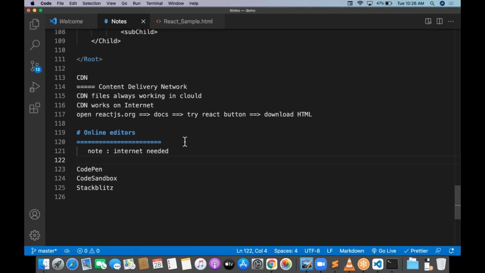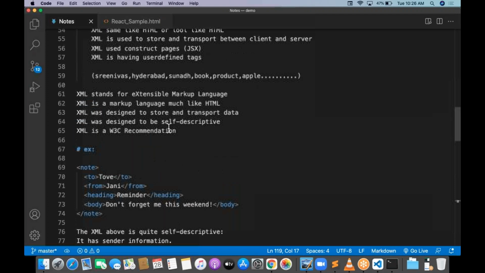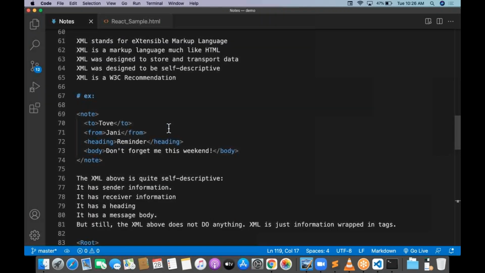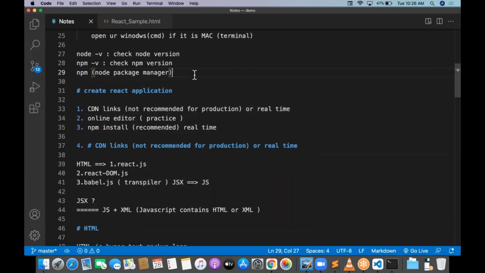Why? Because the server was already downloaded into your folder, and that server is going to render it for you. I will tell you later. That is the third concept, and the third concept is very, very important. That is the major part: the NPM installation process. Tomorrow we will see the NPM process, and the day after tomorrow I'll go with ES6. And slowly, before the festival, I need to finish React.